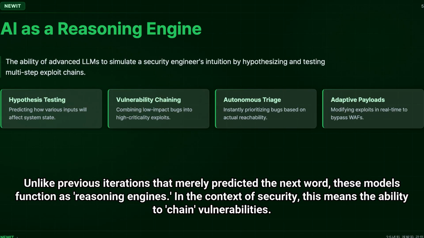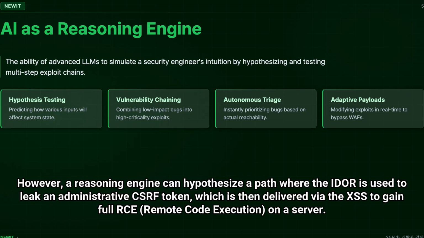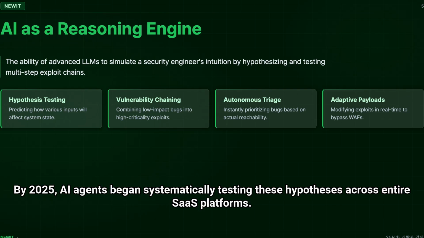Unlike previous iterations that merely predicted the next word, these models function as reasoning engines. In the context of security, this means the ability to chain vulnerabilities. A human researcher might find a low-severity IDOR, insecure direct object reference, and a minor XSS, cross-site scripting, and ignore them. However, a reasoning engine can hypothesize a path where the IDOR is used to leak an administrative CSRF token, which is then delivered via the XSS to gain full RCE, remote code execution, on a server. This chain discovery was previously the domain of elite human hackers.